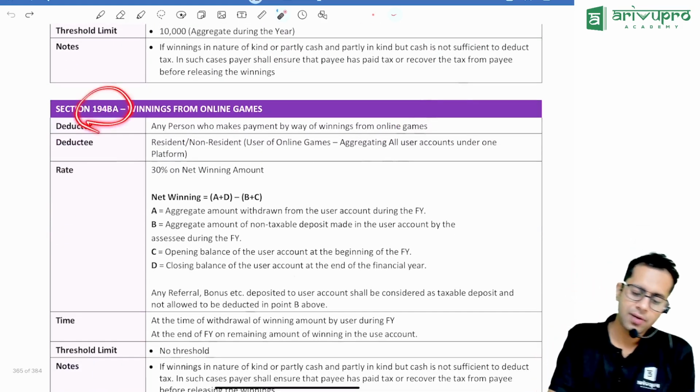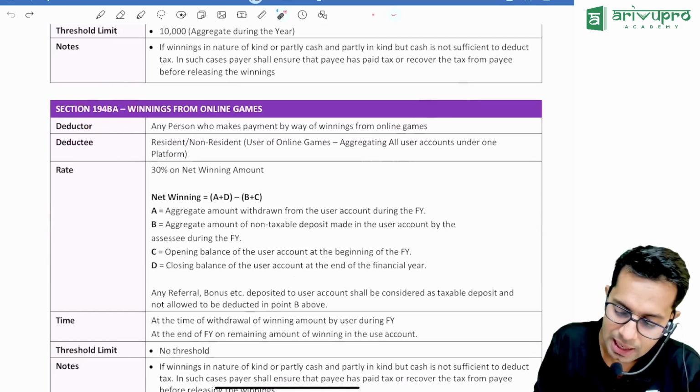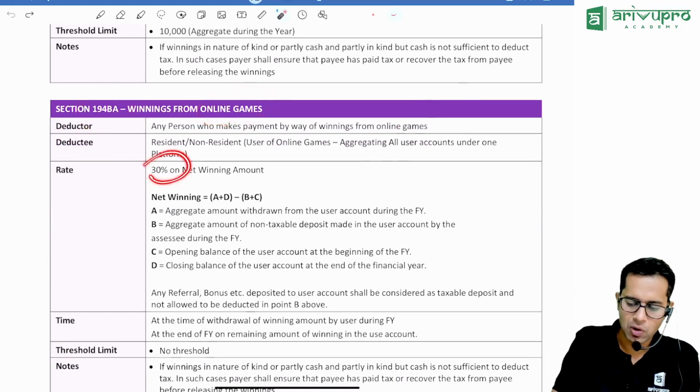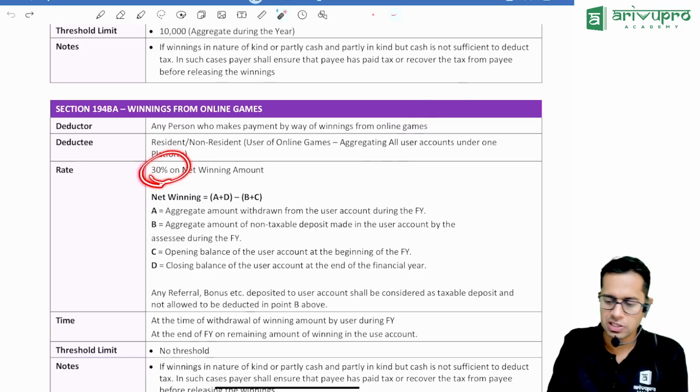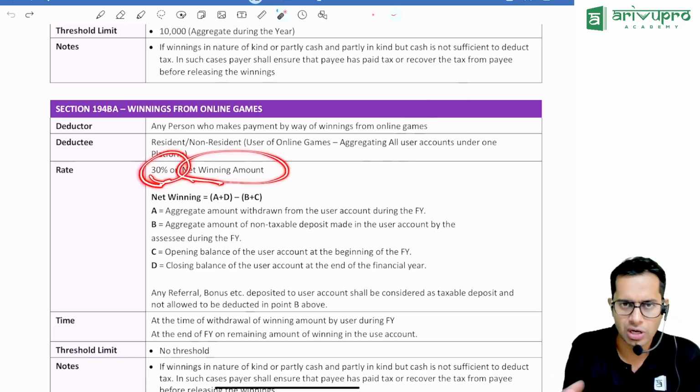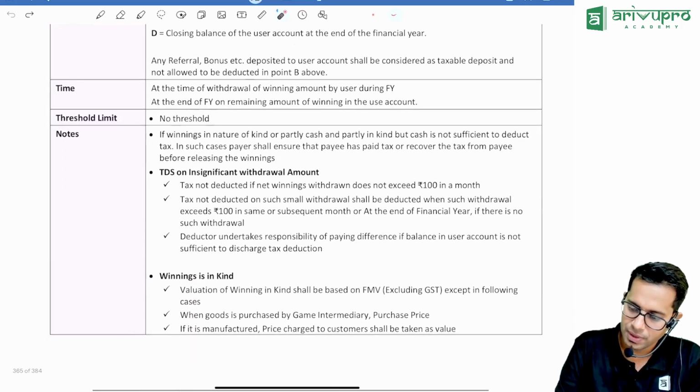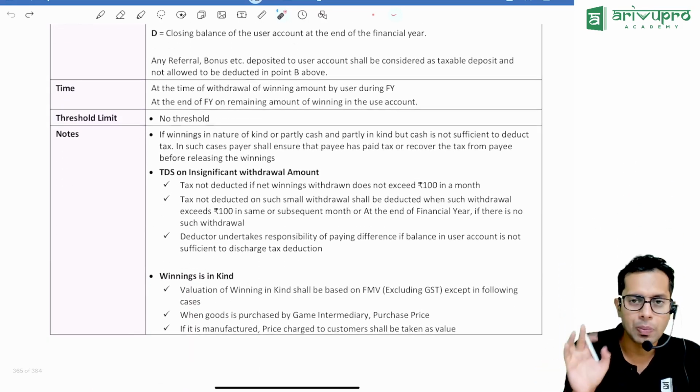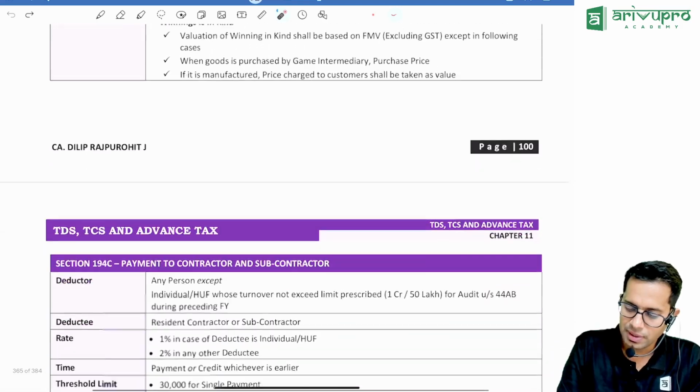Then 194BA, winnings from online money games. On online money games also, 30% TDS is required to be deducted on the net winning amount, whatever amount you have won. Here there is no threshold limit. Even if you win 1 rupee, TDS will be deducted.